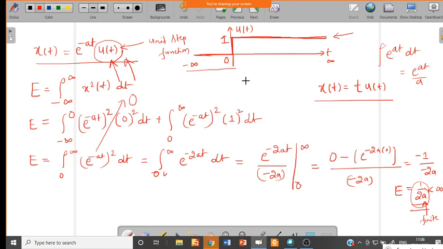The splitting is happening because our u of t is 0 for minus infinity to 0 and it is 1 for 0 to infinity. To substitute that value, I am splitting the integral. Understood? Got it. Okay. Any doubt in this again?